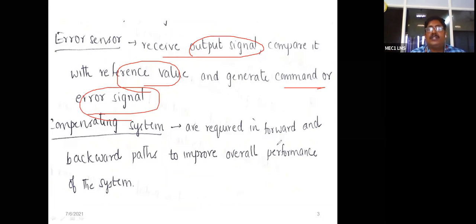And the compensating system is required in the forward and backward path to improve the overall performance of the system. What I said to you is that you have to add some electronic components so that the performance of the overall system may improve with the help of this compensating system, which is arranged maybe in the forward path or in the backward path. That means at the feedback element we can also add some elements, and maybe in the forward path also we can add these elements.